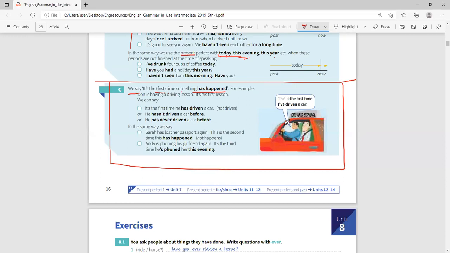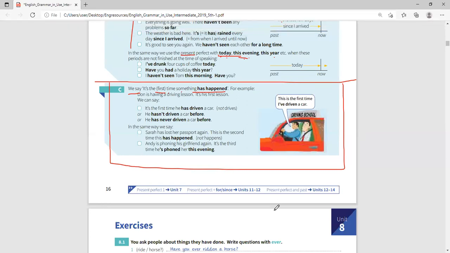Look, he says, this is the first time I have driven a car. This is the first time he has driven a car. So he has never driven a car before. So this is the first time he has driven. In the same way, we can say, Sarah has lost her passport again. So this is the 2nd time this has happened. You see, this is the 2nd time. So we must use present perfect, has happened.